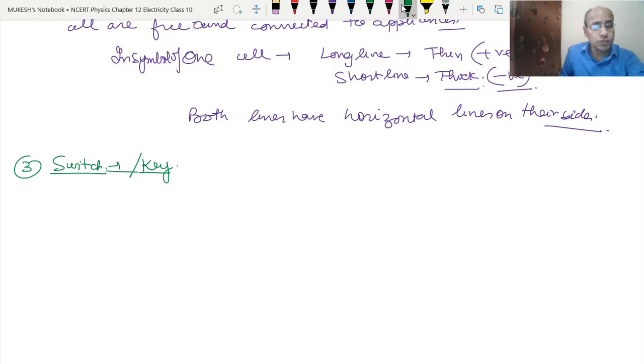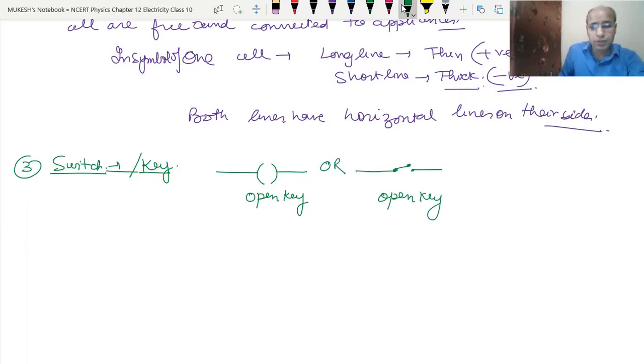So key and switch both are the same thing. Okay, so how do we draw this? Basically there are two different ways of drawing it. First, we can draw it by just making two brackets, or by drawing the lines. So this is also the switch basically, and this is an open key. Both ways we can draw the switch or key, and these are open.